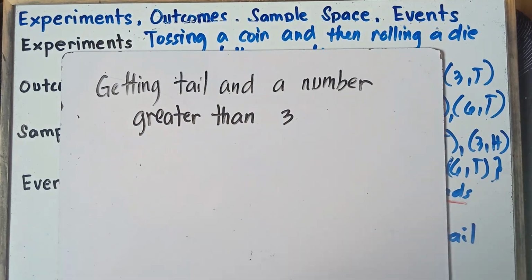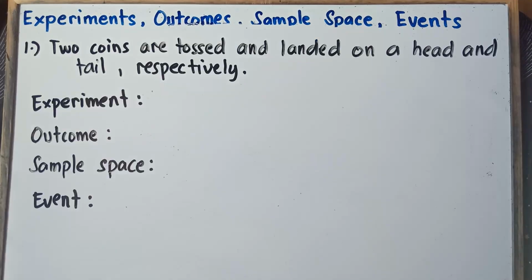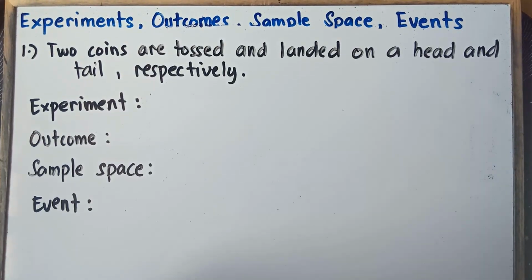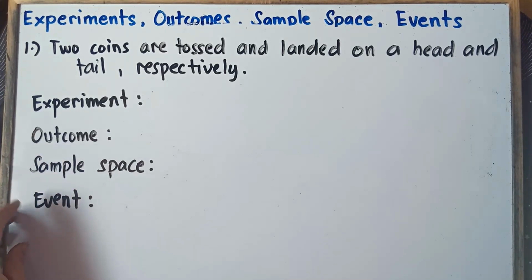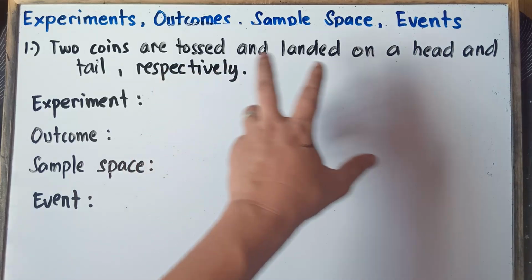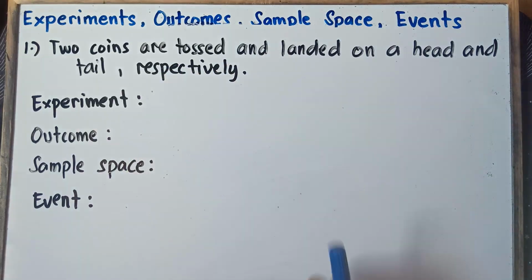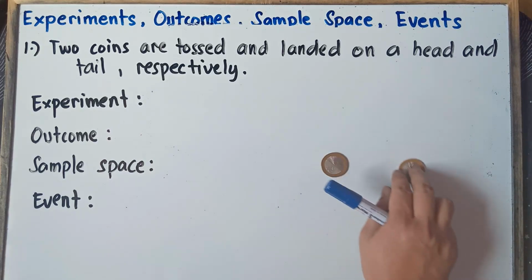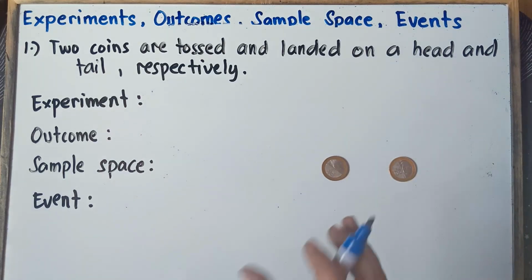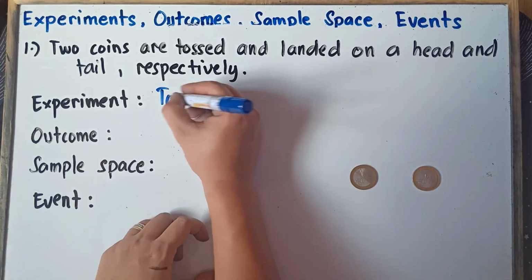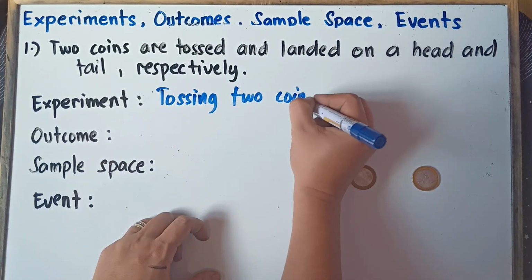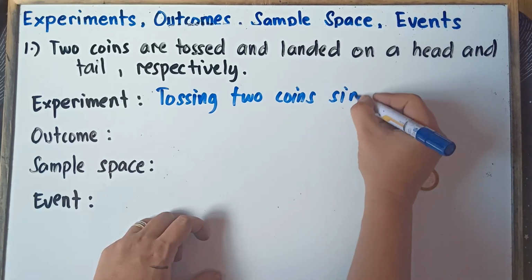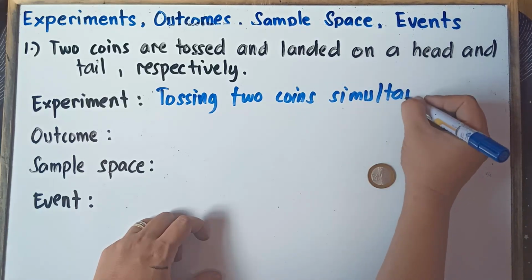Alright, so let's proceed now, class, to our activities. Alright, so let's proceed to our first activity. So once again, we're going to determine the experiment, outcome, sample space, and then event. So 2 coins are tossed and landed on a head and tail respectively. So once again, class, our experiment will be tossing 2 coins simultaneously, or tossing 2 coins at the same time.